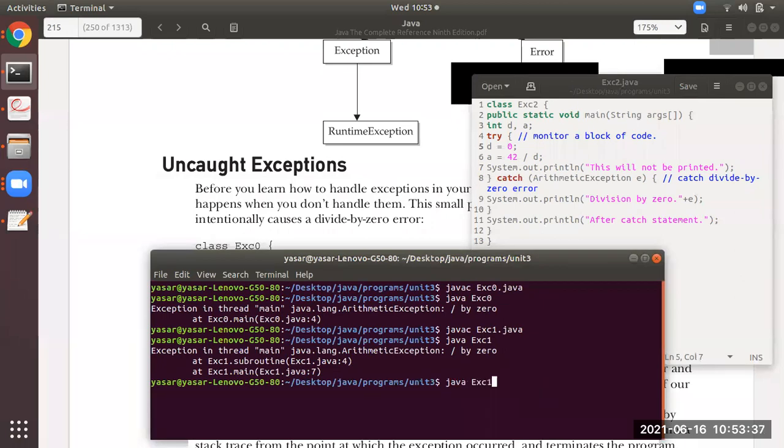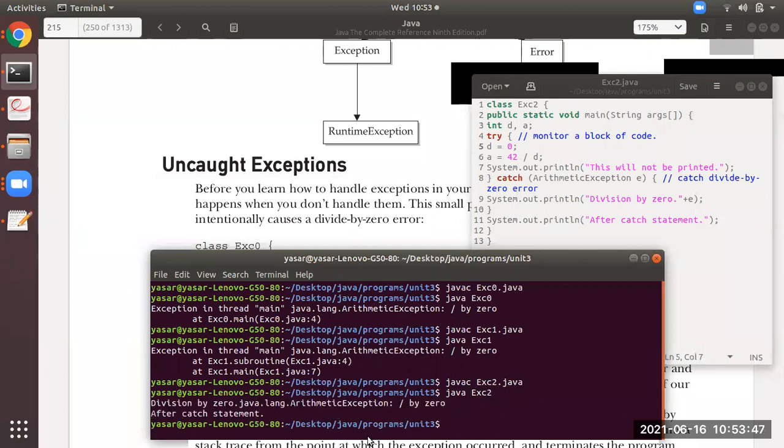See here. First compile the program exe2. It is compiled. Now you all can observe the output.